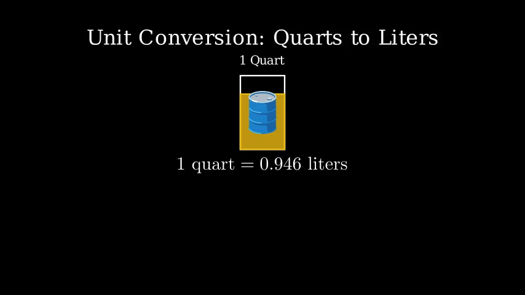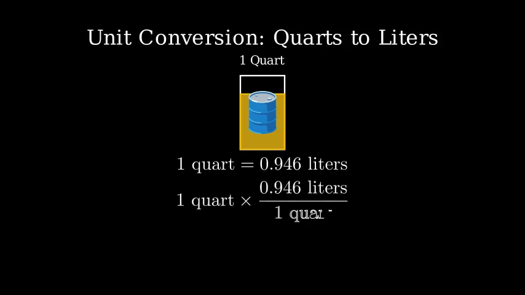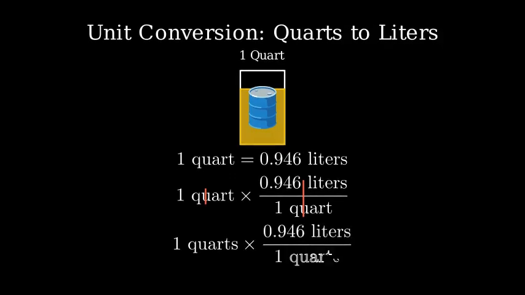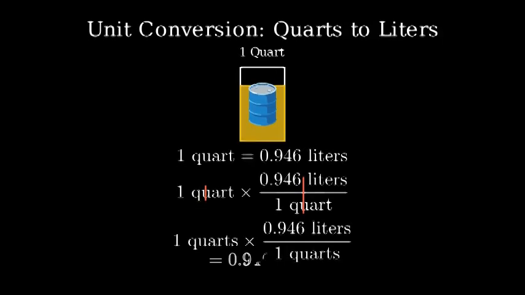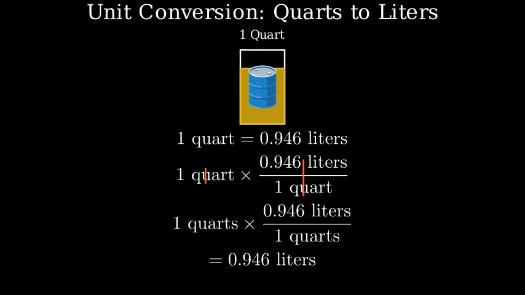Now let's set up our conversion. We'll take our 1 quart and multiply it by the conversion factor. We'll write this as a fraction to make it clear how the units will cancel out. The quart units cancel out in the numerator and denominator, leaving us with just 0.946 liters.